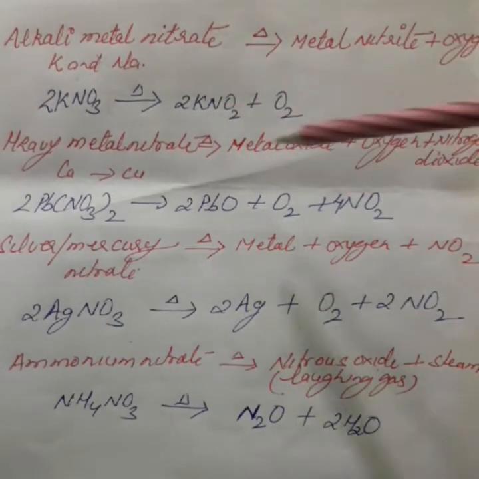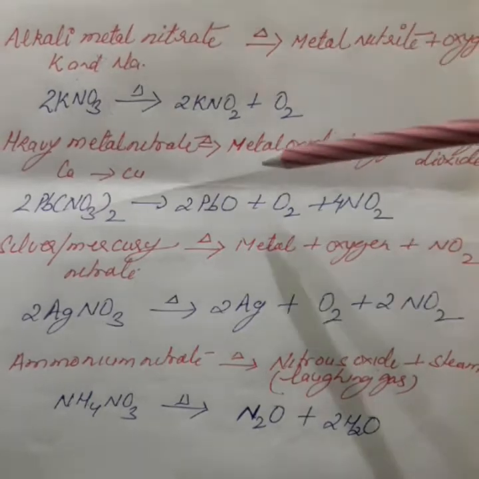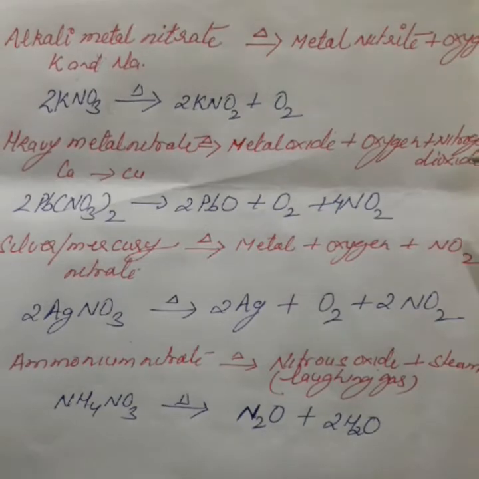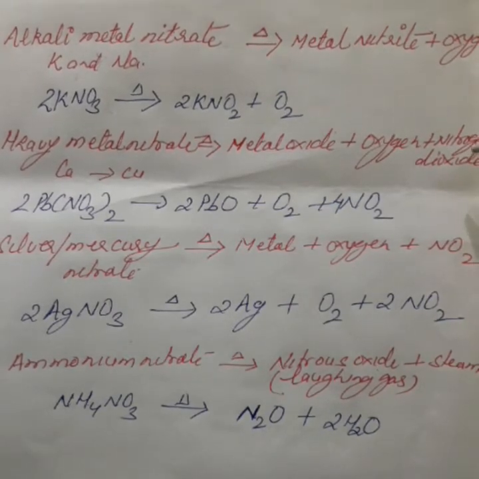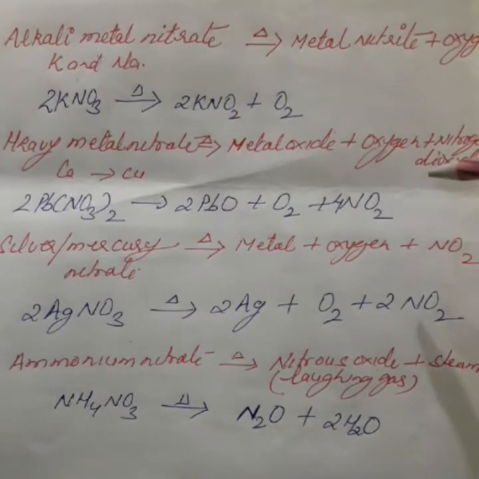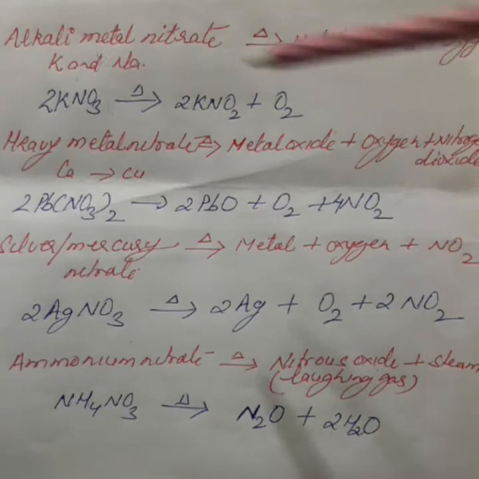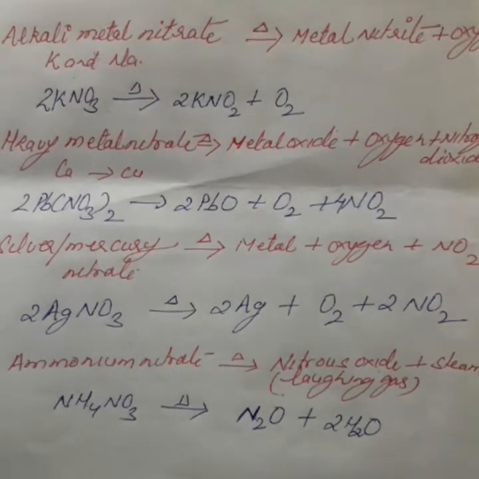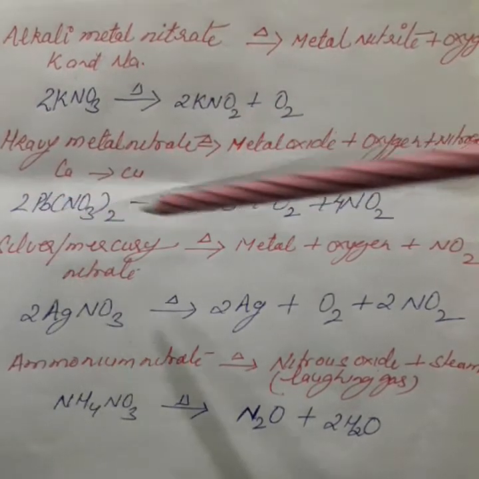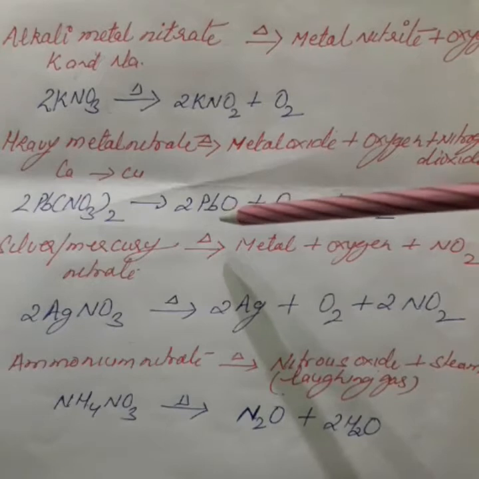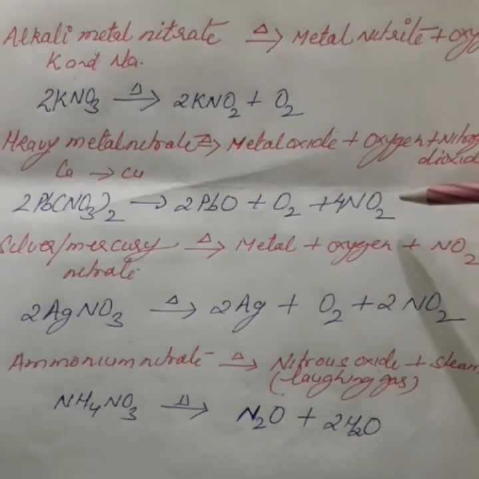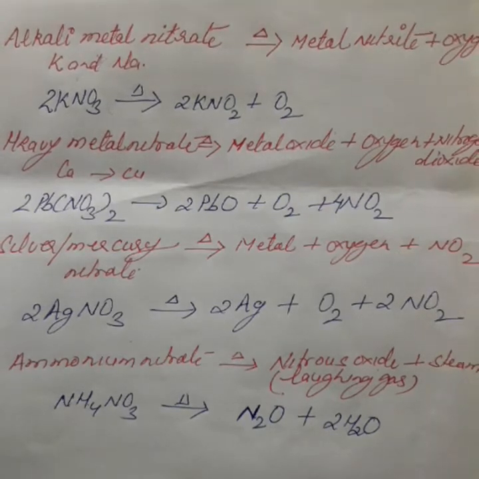So here, not only this reaction, but the color of the metal oxide you should remember for the observation question. Nitrogen dioxide, you already know the color, reddish brown. This is the common observation in decomposition of metallic nitrates other than sodium and potassium nitrate. So try to remember this point. Here just see, lead nitrate when heated will decompose to give lead monoxide, which is yellow in color, oxygen and nitrogen dioxide. Okay, then what is the third category?